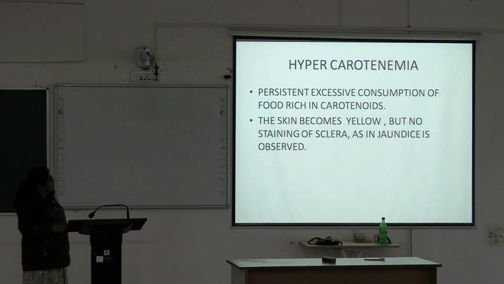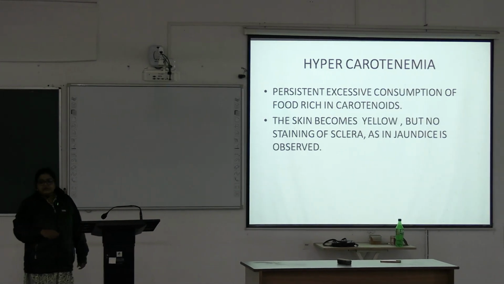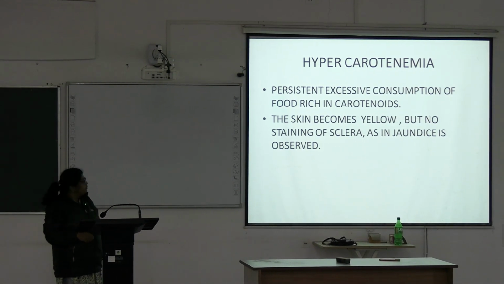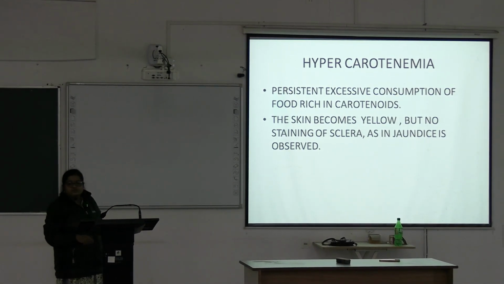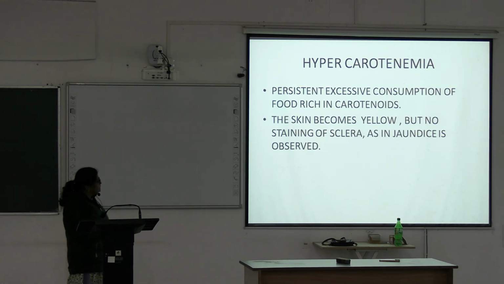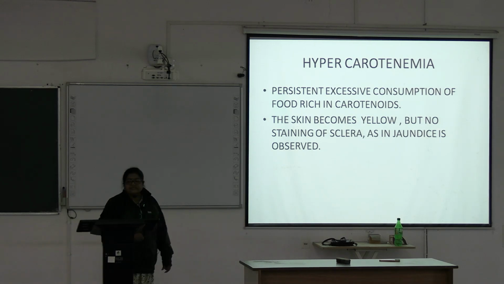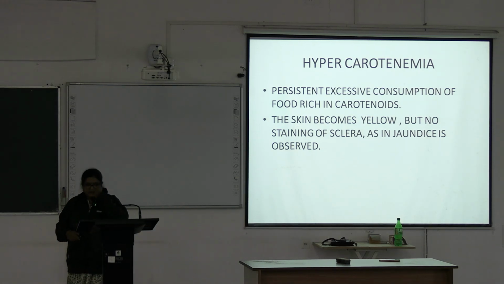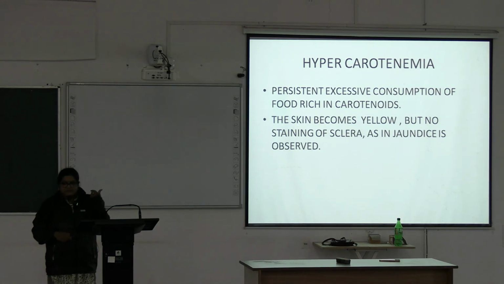So if a patient comes with yellow skin, you first think about jaundice, but how do you differentiate hypercarotenemia from jaundice? In a jaundice patient, we see the yellow color first in the sclera, the white part of the eye.